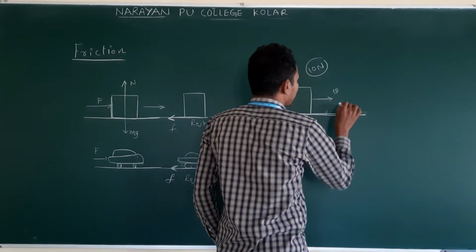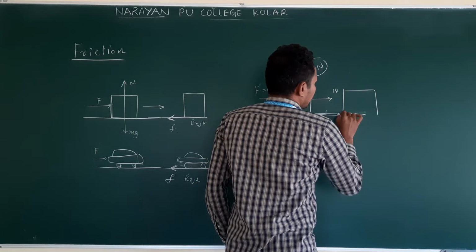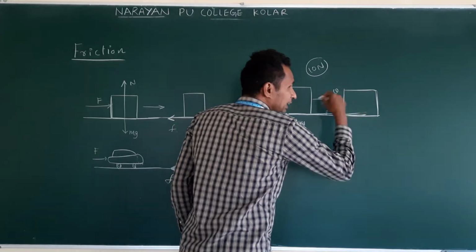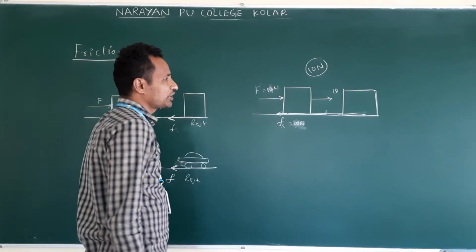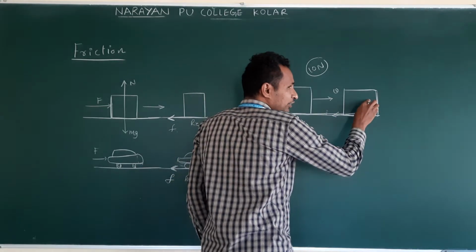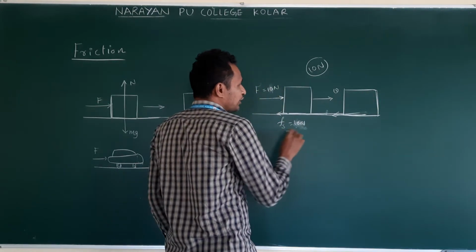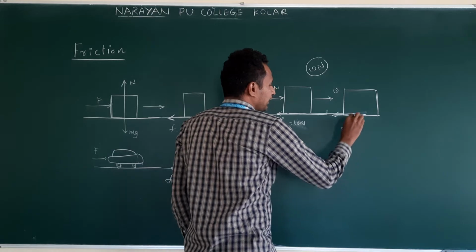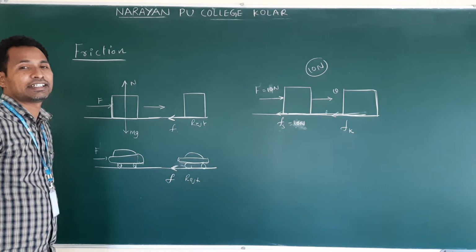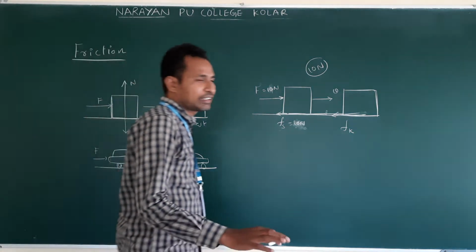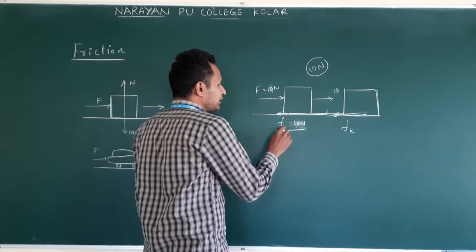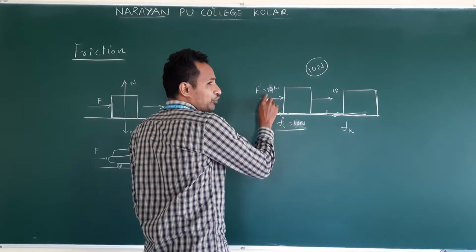Now the body is moving. What will happen? Is friction present or not? Already I mentioned in the definition that it opposes the relative motion. So again friction will act. Now the body is in motion. This Fs becomes Fk, that is kinetic friction. What is that? Kinetic friction. Understand?